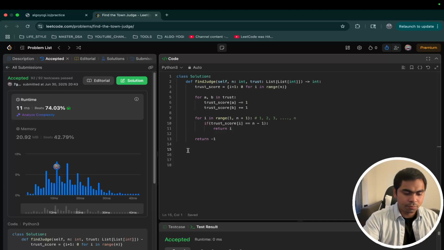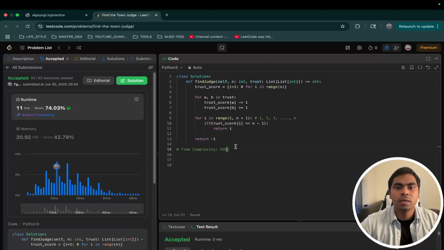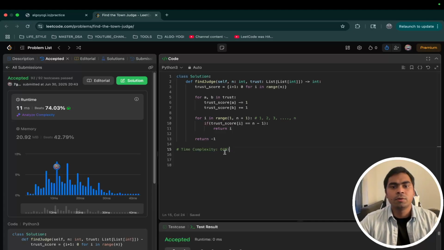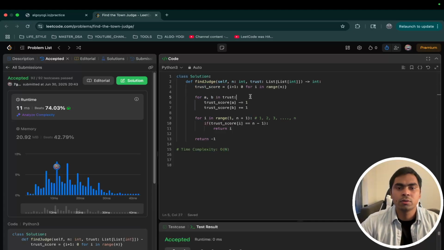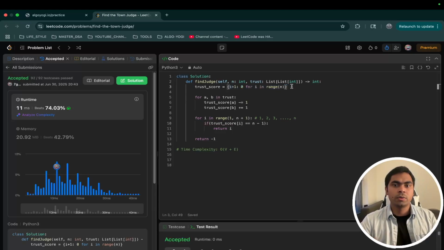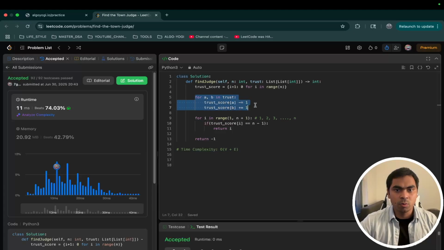Okay, let's write down the time complexity. Time complexity, guys, is big O of, n is basically the number of people. We're creating this dictionary and then we're going through the trust. So I guess it could actually be like n is the number of nodes, and there are edges. So number of nodes is, let's say, v, and e is the number of edges. So this is where we traverse through the edges, and this is where we're traversing through all the nodes. So this is where we're creating all these nodes, and then we are traversing through all the edges.